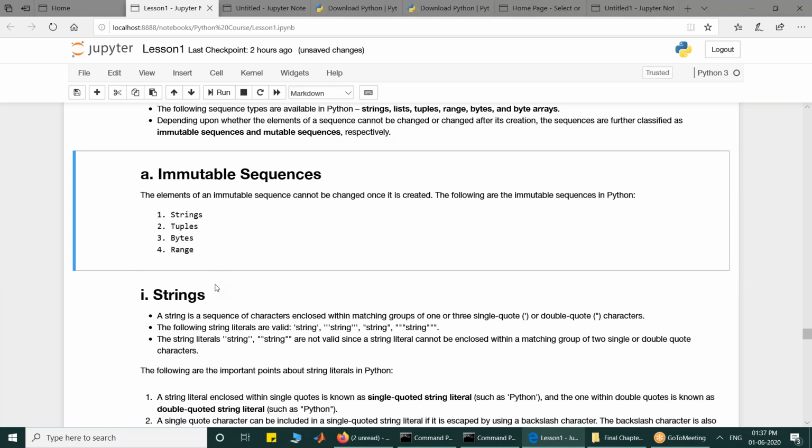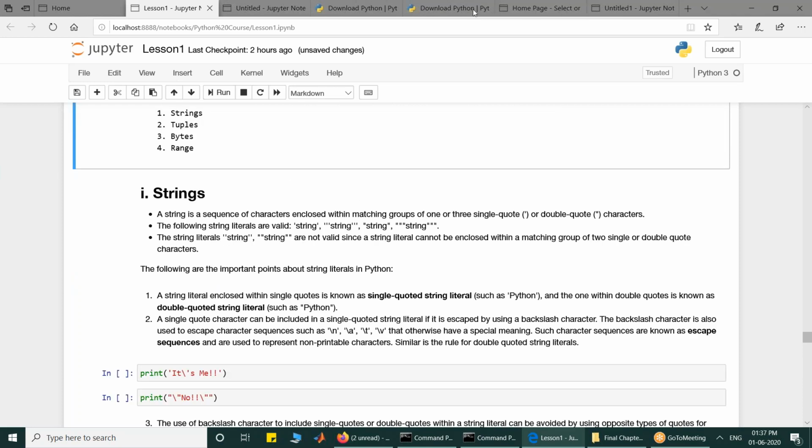So we are going to discuss a very important type, which is string. A string is a sequence of characters enclosed within a matching pair of single quotes or double quotes. This is very important. You have to write either 1 or 3 single quotes or double quotes. So the following strings are valid.